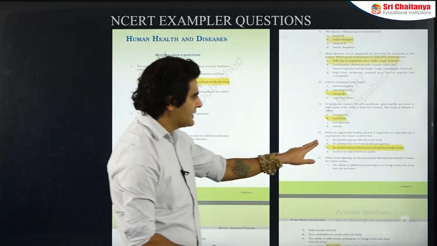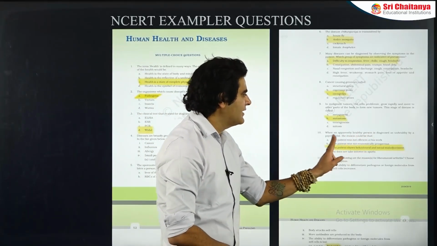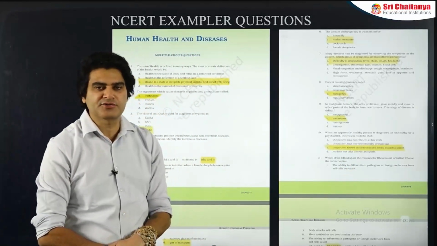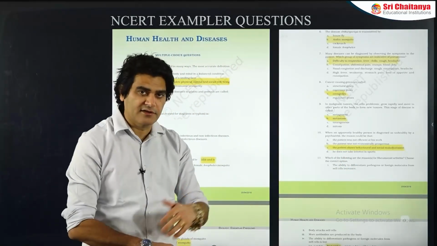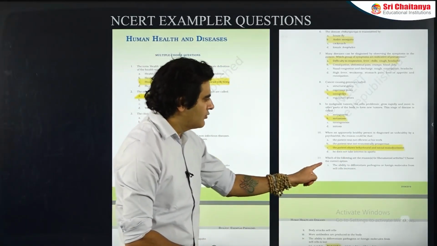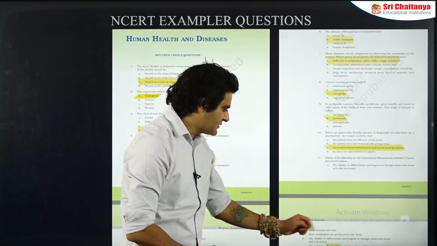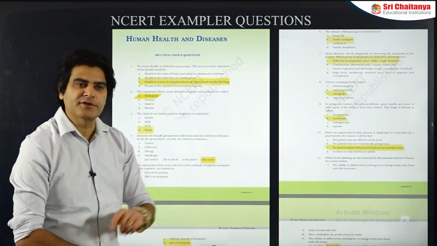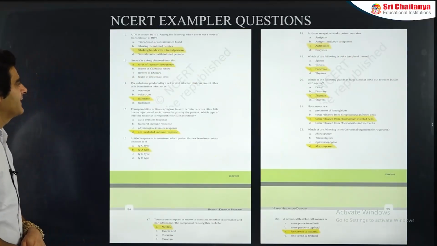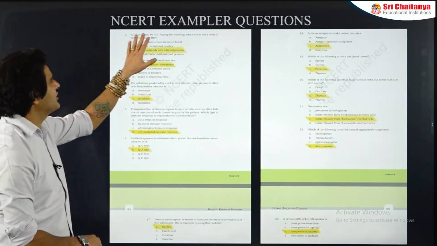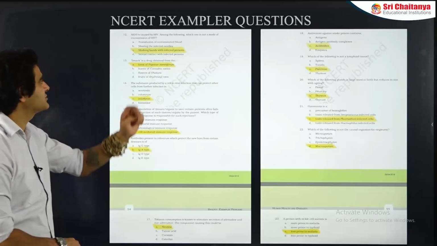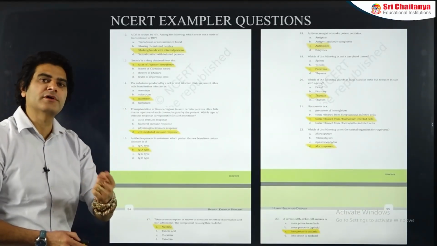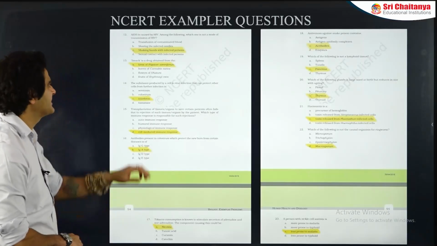Then, when an apparently healthy person is diagnosed as unhealthy by a psychiatrist, the reason can be showing behavioral and social maladjustment, like a drug and alcohol abuser, for example. What are the reasons for rheumatoid arthritis? It's an autoimmune disease, with the immune system of the body failing to differentiate between self and non-self. AIDS is caused by HIV. It does not spread through shaking hands or any casual physical contact. There has to be body fluid exchange for AIDS to get transmitted.